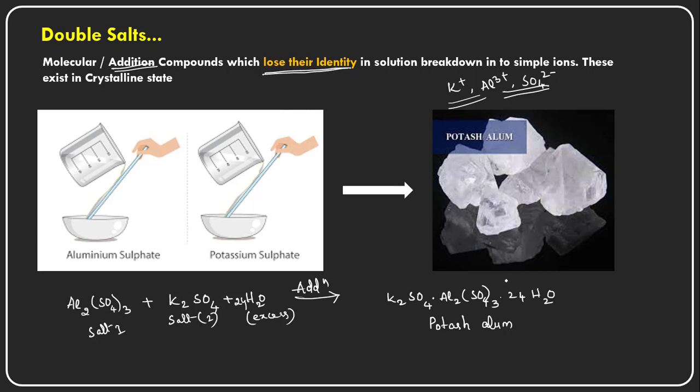But when they are converted into a solution, they break down into these ions, and these ions give the positive characteristic tests. In salt analysis we can find the K+ ion, Al3+ ion, and sulfate 2- ion, and they give the positive identification test and confirmation test also. But in the crystalline form they lose their identities. So this is about the double salts.